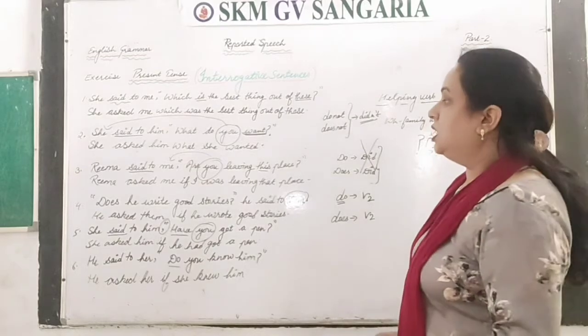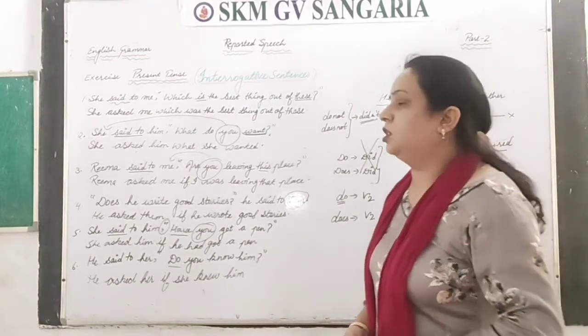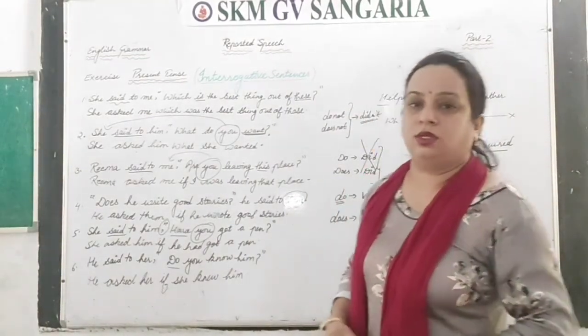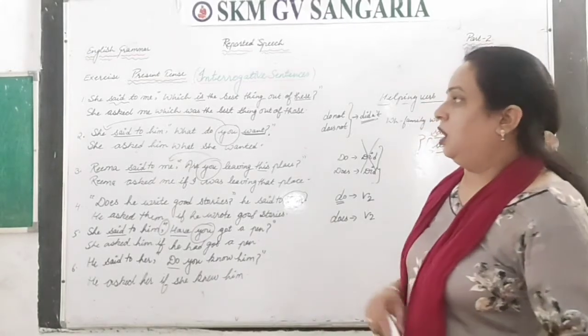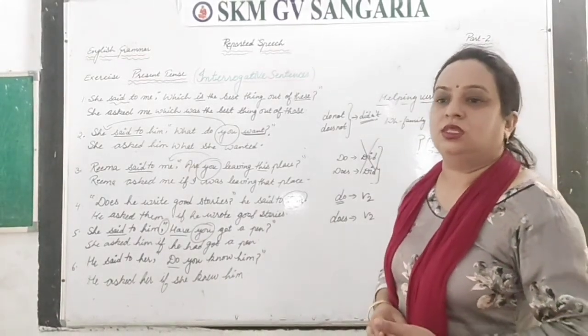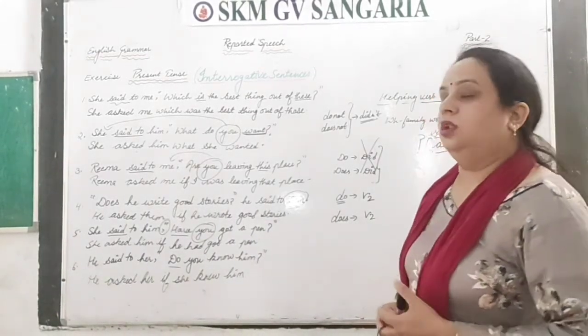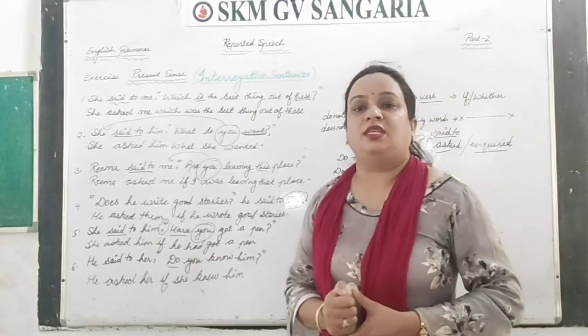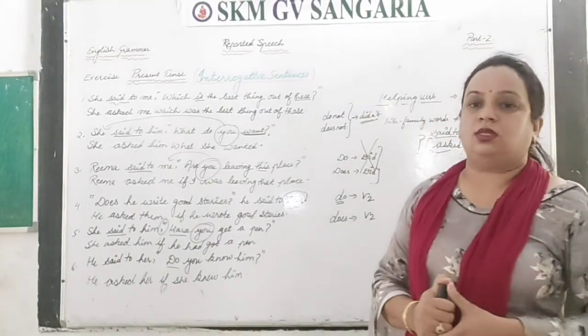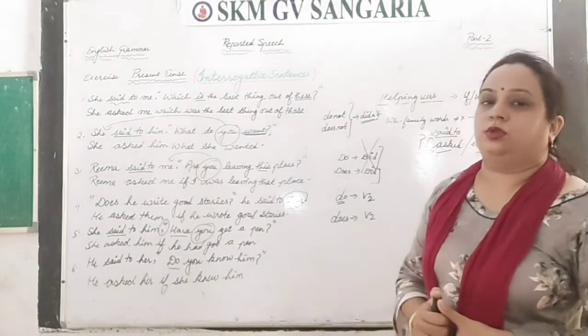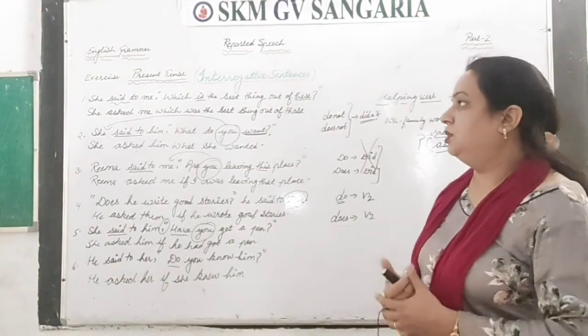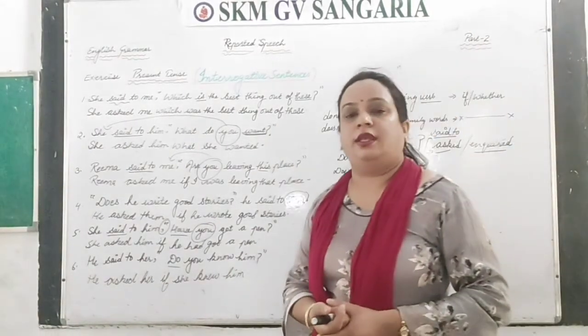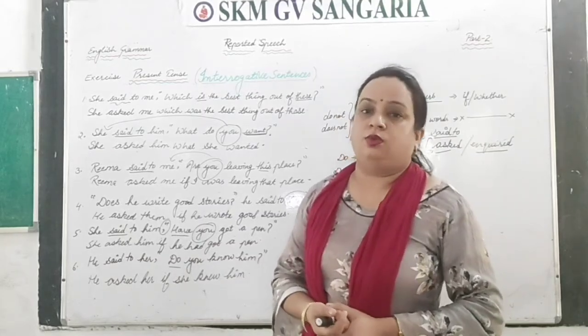So these are the questions in the form of interrogative sentences, and how you have to change this we have learned here in this video. So please practice such exercises in your notebooks, and we will deal with past tense in our next video. Thank you very much.